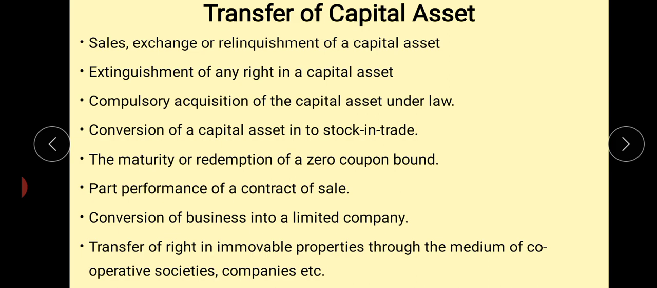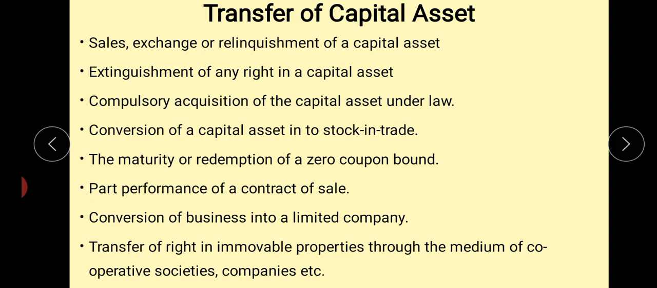The next, transfer of capital asset. Section 2(47) defines what is meant by transfer or transfer of a capital asset. In this module, we will discuss what is meant by transfer and what things are not considered as a transfer. Today we would like to discuss what is meant by transfer and what is the transfer of capital assets.